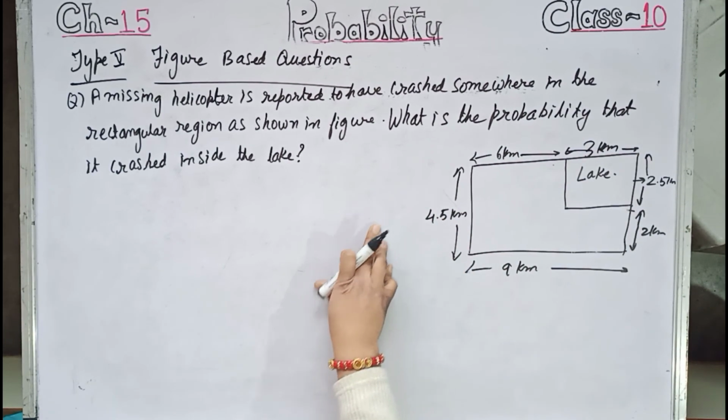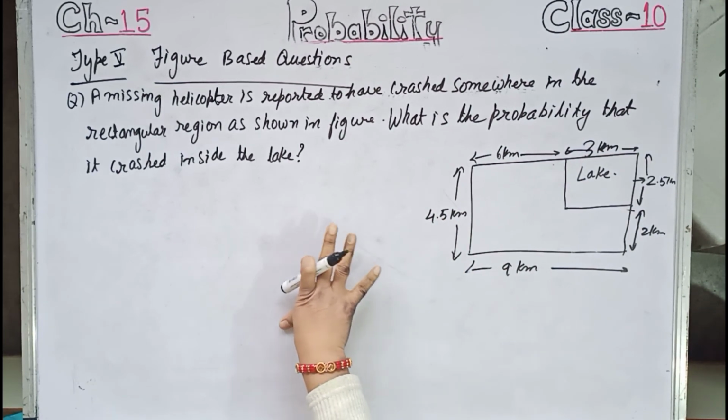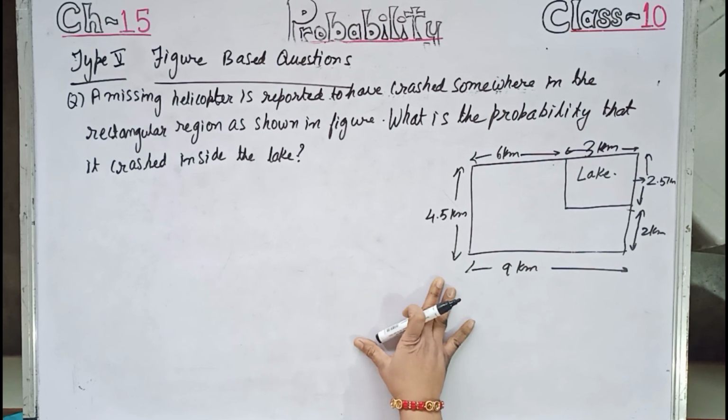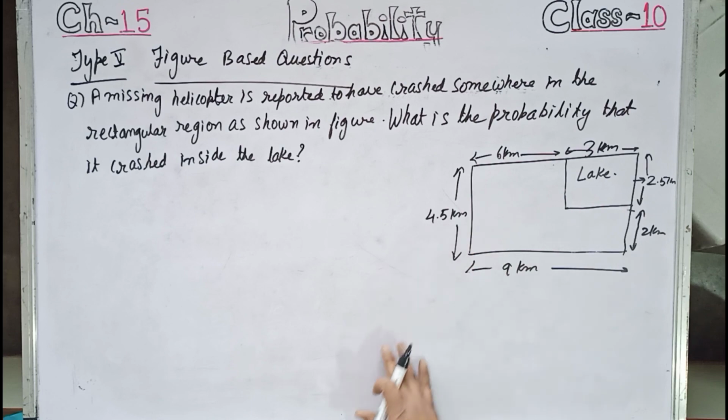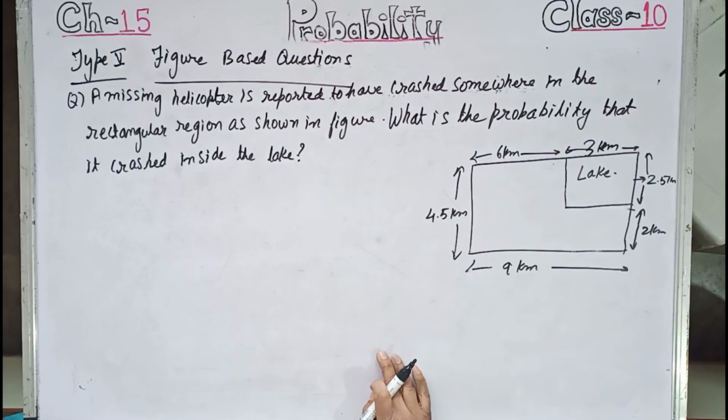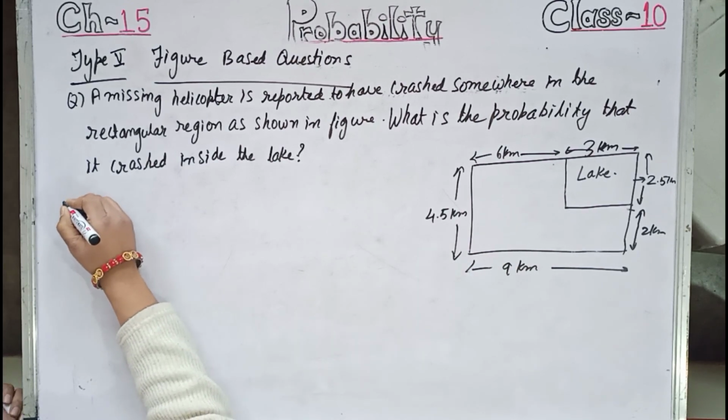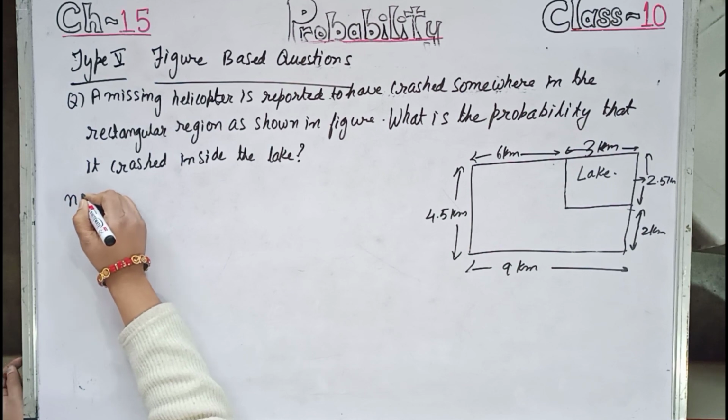The question is, what is the probability that it crashed inside the lake? Obviously, for the lake, it will be the area of the lake divided by the area of the rectangular region. So let us start.